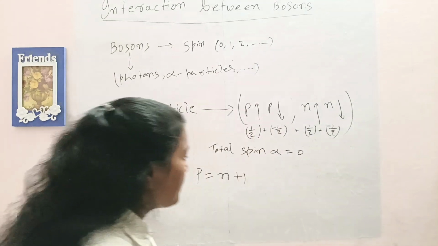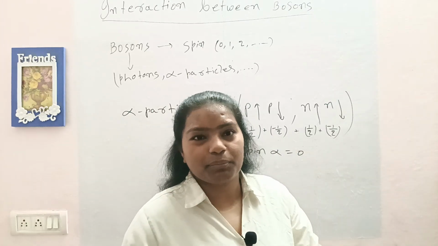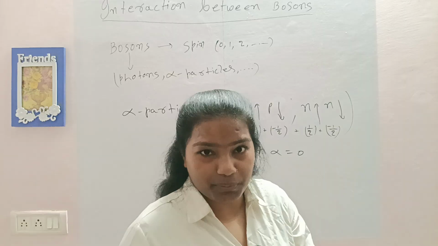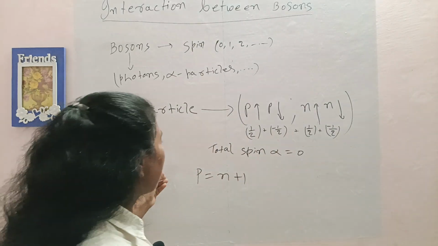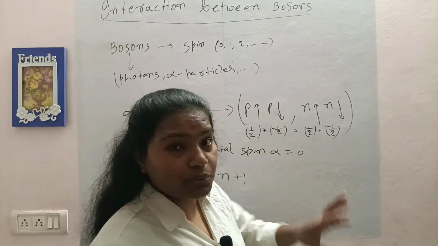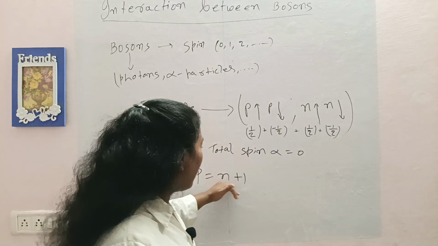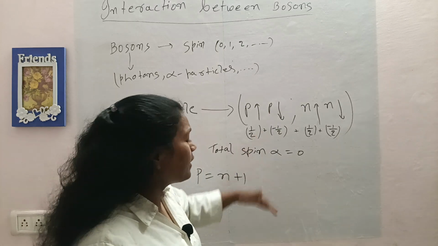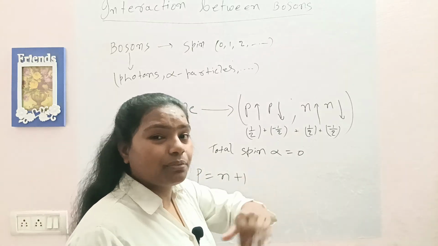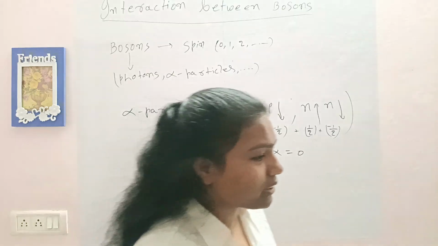So we have found that the interaction between two bosons somehow depends on the spin of the particle, and it also depends on the number n of bosons in a particular quantum state, because the higher the number n in that quantum state, the higher the probability of another boson ending up in it.